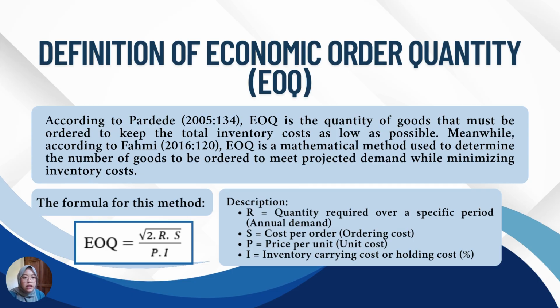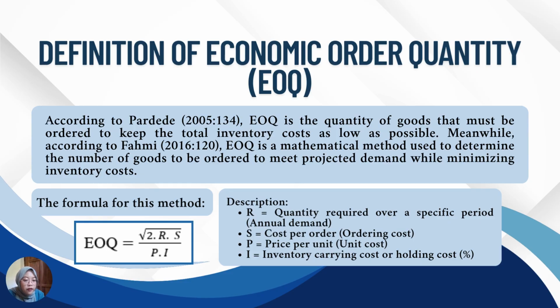The next slide is the definition of the economic order quantity or EOQ method. According to Pardede 2005, 134, EOQ is the quantity of goods that must be ordered to keep the total inventory cost as low as possible. Meanwhile, according to Fahmi 2016, 120, EOQ is a mathematical method used to determine the number of goods to be ordered to meet projected demand while minimizing inventory costs.